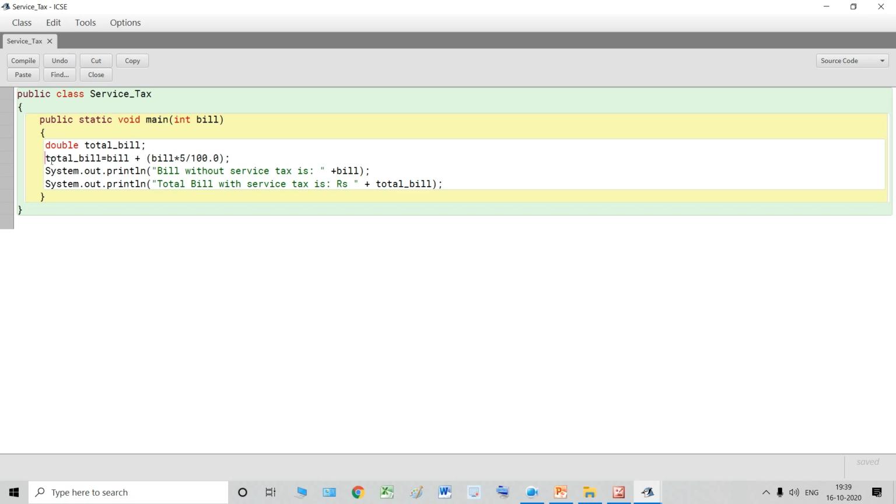So what is total_bill? This will be calculated over here, and the value will be displayed. Let me quickly show you the output of this program. I will compile this program. Okay, now see, after compilation I am giving the value to this bill.